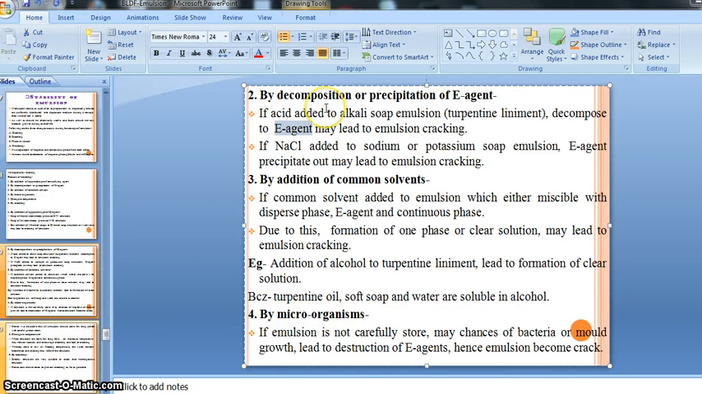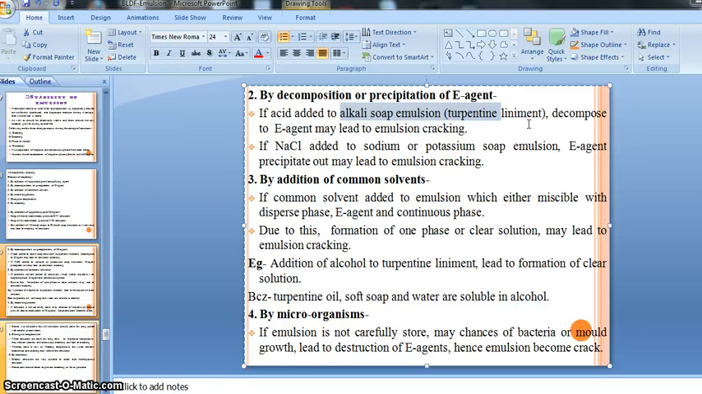So that is decomposition or precipitation of the emulsifying agent, right? If the emulsifying agent becomes decomposed or precipitates out, there are chances of phase separation or cracking. As I said, if our emulsion contains an alkali soap, one example is turpentine liniment. So turpentine liniment contains the alkali soap, right?